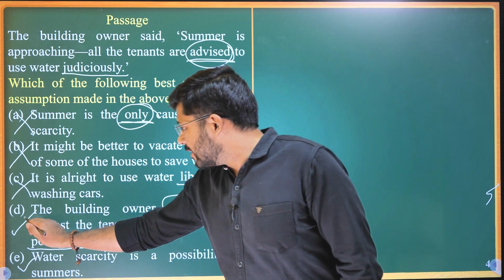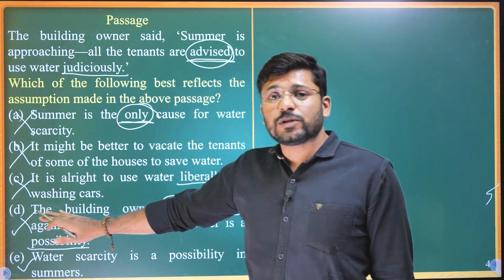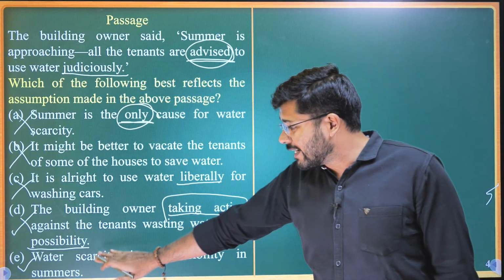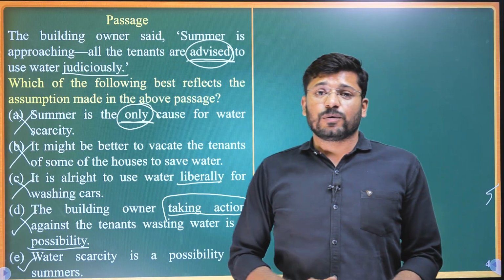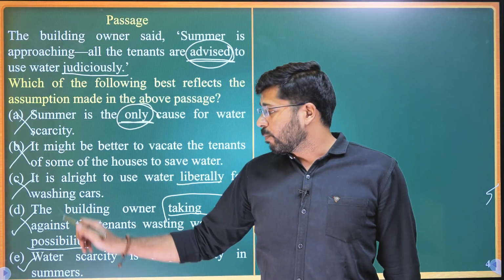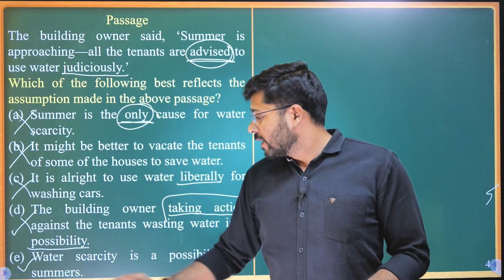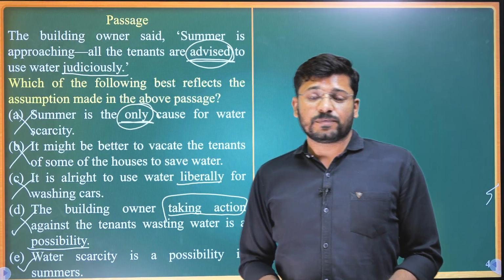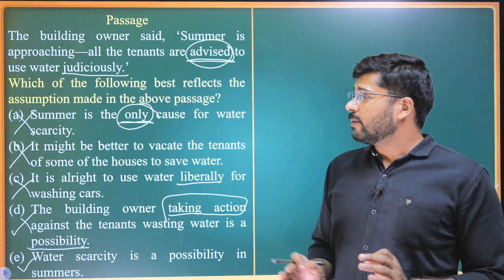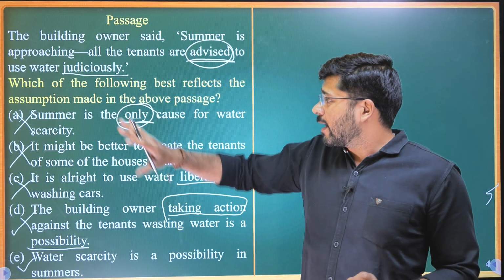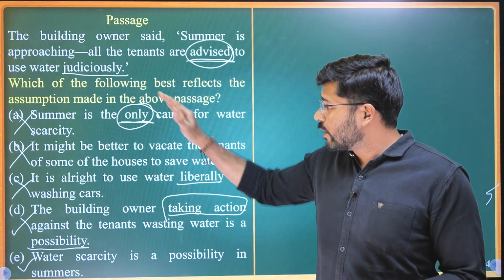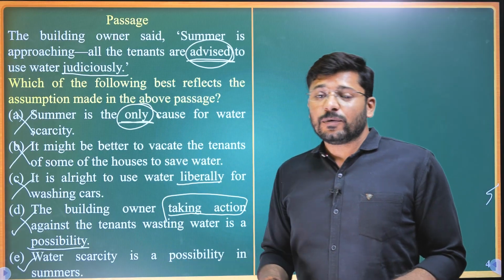Yes, so this is a possibility which might or might not happen. However, this he certainly believes to be true, because if he did not believe it, he would not have said it at all. So when it comes to appropriateness, option E is more appropriate and option D is less appropriate. So we choose option E to be the answer. I think this example gave you a very good idea of the option elimination method. This is a very simple passage, and I used the options to give you an understanding of how UPSC frames the options and how you need to think, reason and eliminate the options.